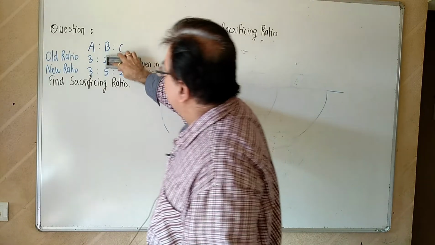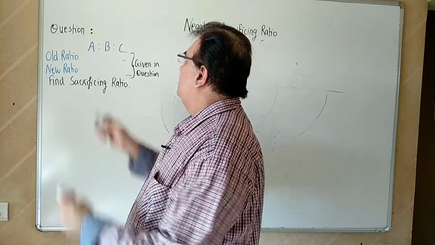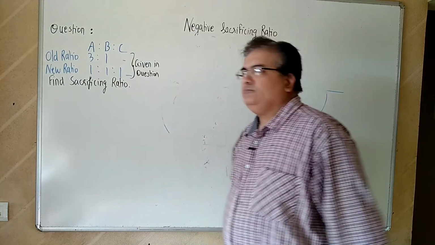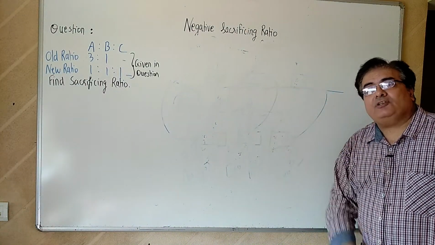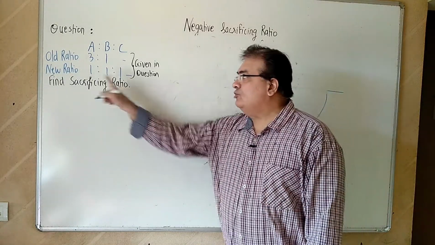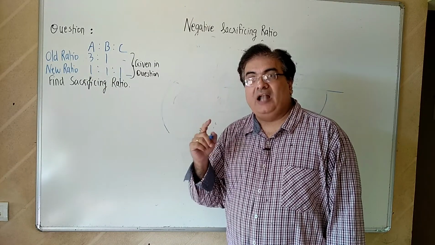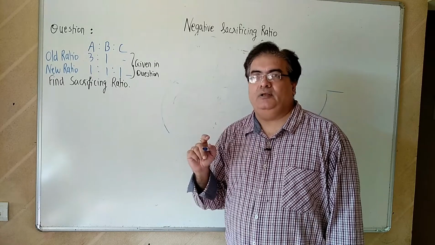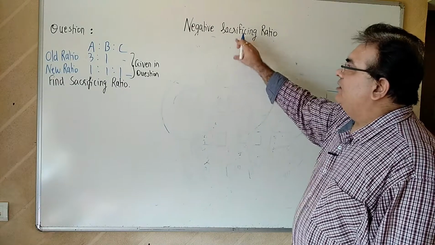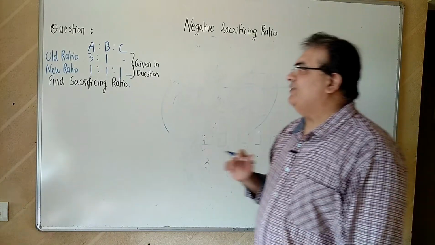Let's take one more example. 3 is to 1 and now it is 1, 1, 1. Now my friends, I cannot take the profit as 100 rupees. Because if I distribute 100 rupees as 1 is to 1 is to 1, that is 1/3, 1/3, 1/3, so 100 ka 1/3 will be a decimal number. So I want to assume such a profit कि वो divide हो जाए. I want to avoid decimals. So there is a way out.